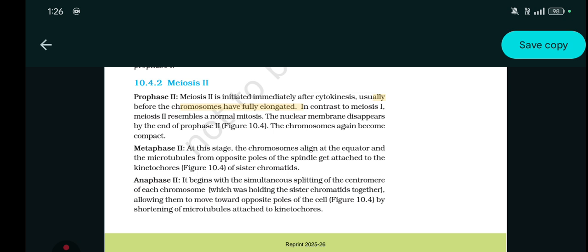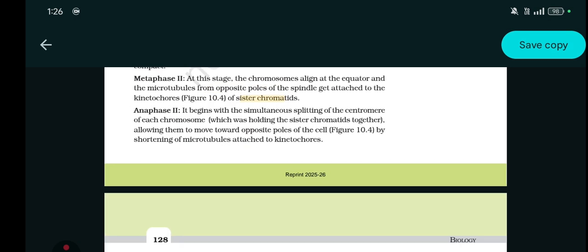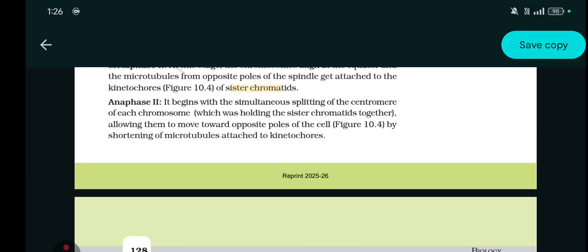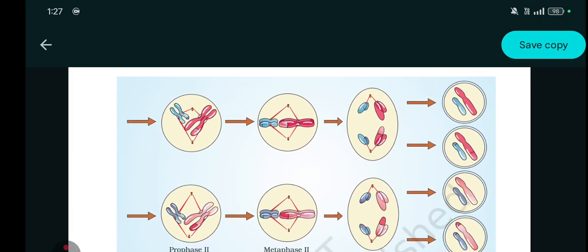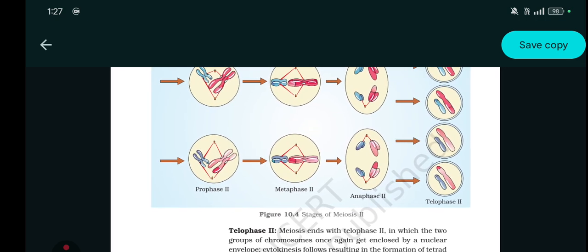Metaphase 2: at this stage, chromosomes align at the equator, held by the microtubules attached to the kinetochores of the sister chromatids. Anaphase 2 begins with the simultaneous splitting of the centromere of each chromosome, which was holding the sister chromatids together, allowing them to move toward the opposite poles of the cell by shortening of the microtubules attached to the kinetochores. And here is the figure of meiosis 2. Just go through this figure also.